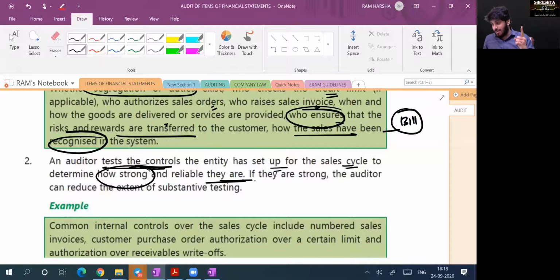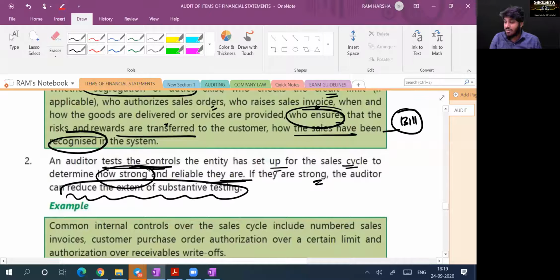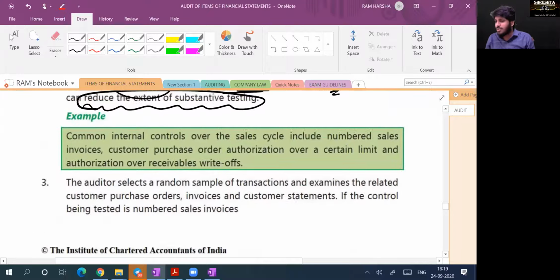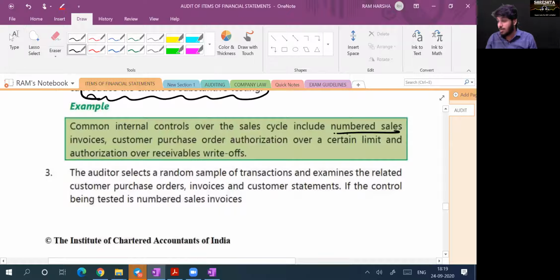Only after the bill will goods be delivered. In other words, if a bill is given, goods will for sure be delivered. Which means total number of bills is equal to total number of deliveries, can I say? Yes, sir. So if controls are strong, the auditor can reduce the number of invoices checked in substantive tests. Like, what are the controls over sales generally? Invoices are pre-numbered. Purchase order will be received from the customer. Yes or no? These are all controls that may be there in every organization, or may not be there.